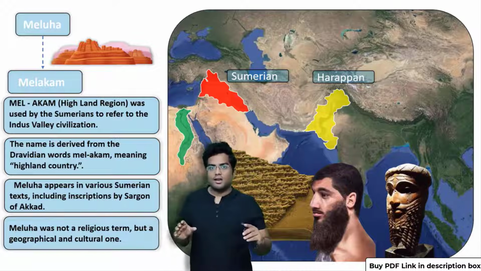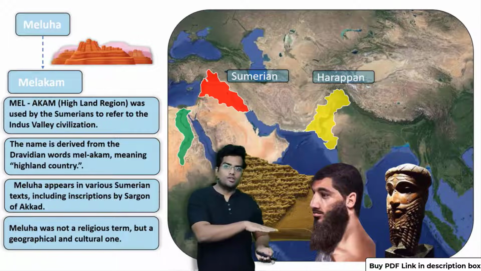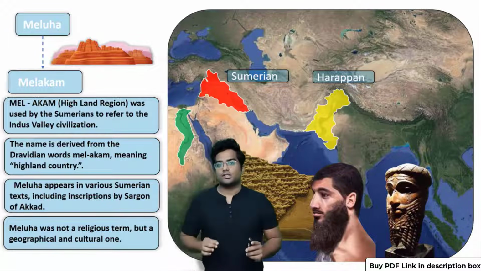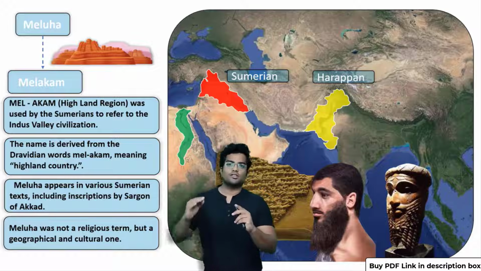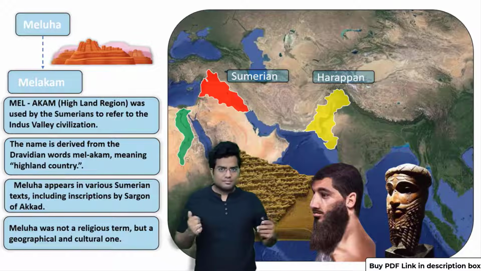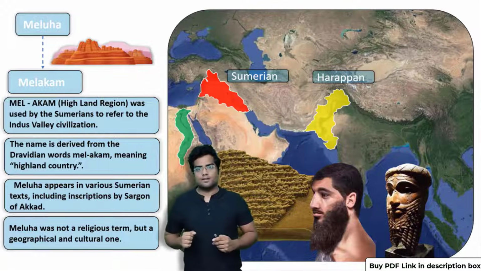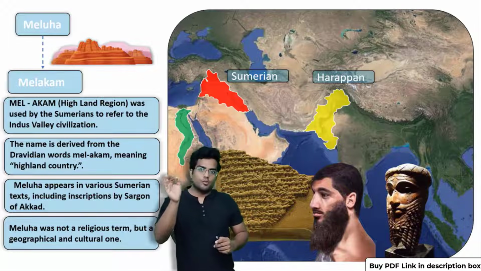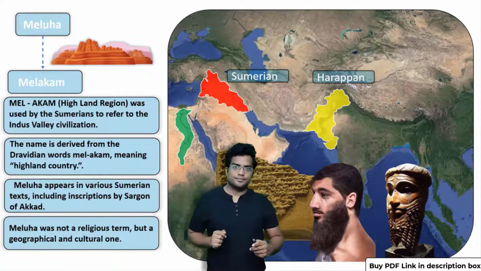No. These are the recent languages called the Dravidian languages. Harappans might have used a Proto-Dravidian language, which is basically the ancestor of Tamil, Malayalam, Telugu, and Kannada. So that is about the relationship between Sumer and Harappa.